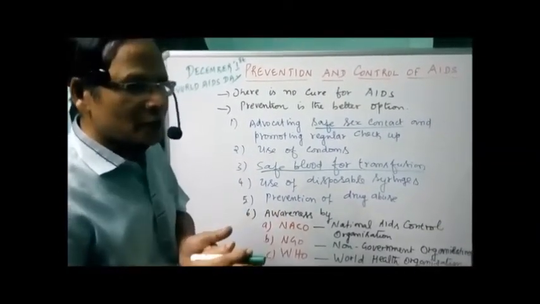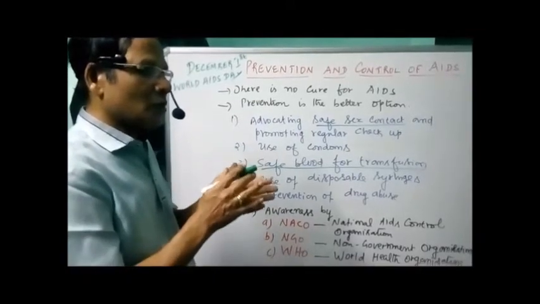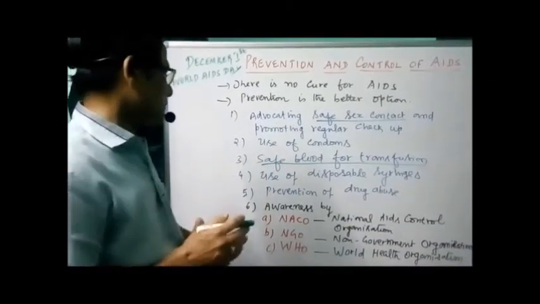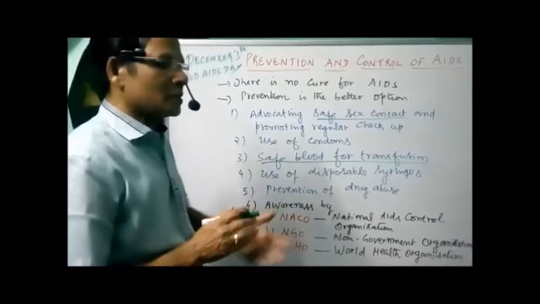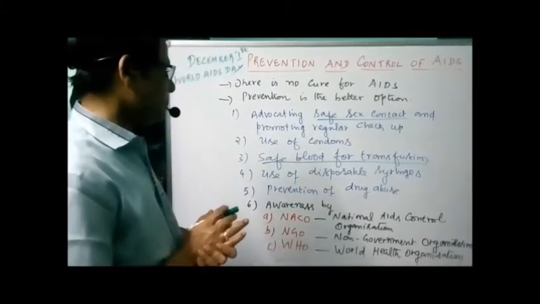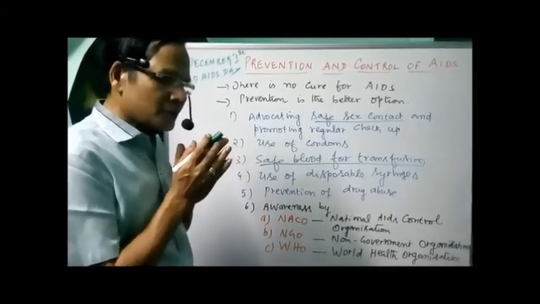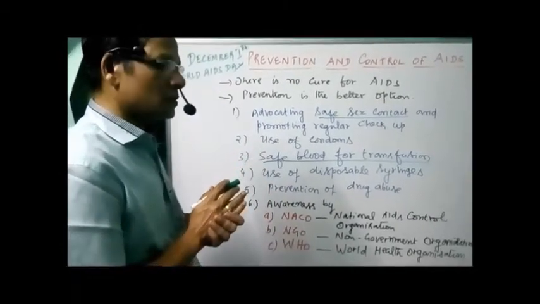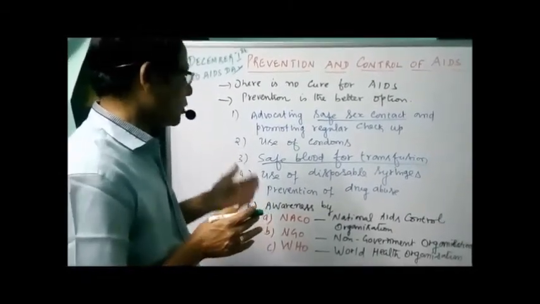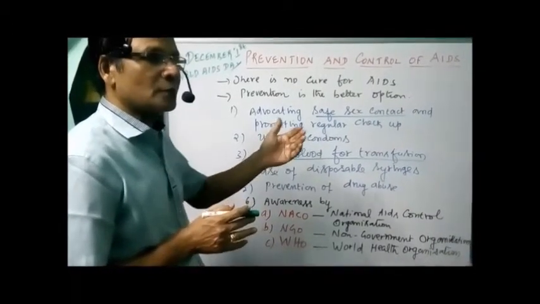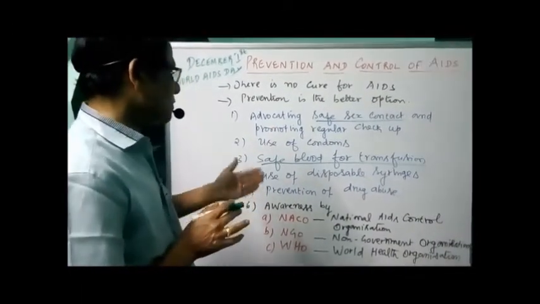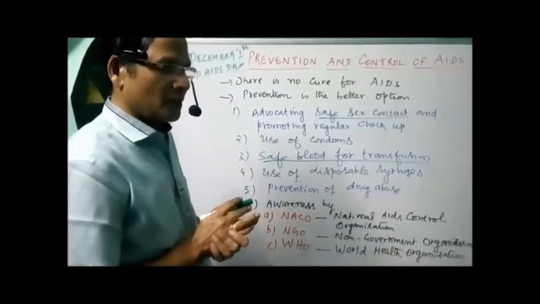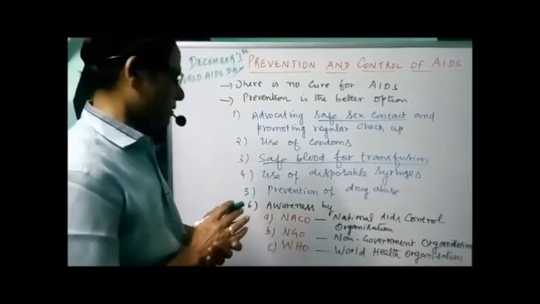That will transmit the disease through contaminated blood needles. So use of disposable syringes is one of the methods. You have to use syringes only one time for the people during injection, because syringes are transmitting the disease.